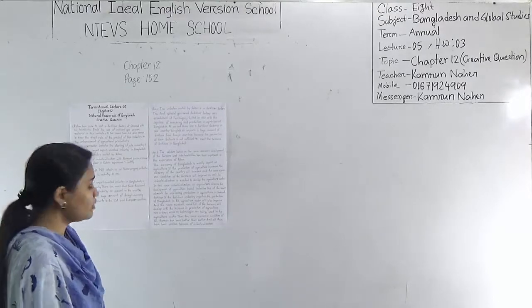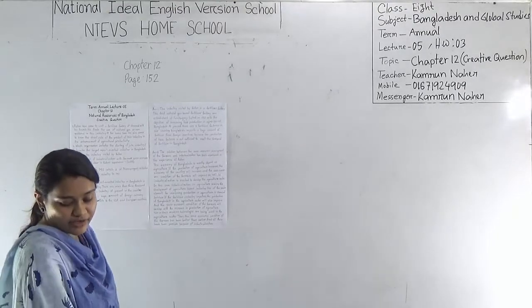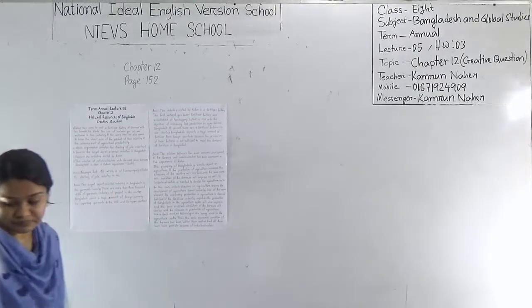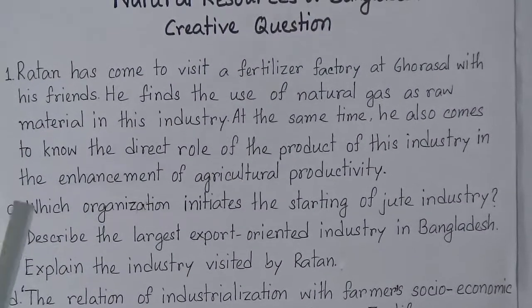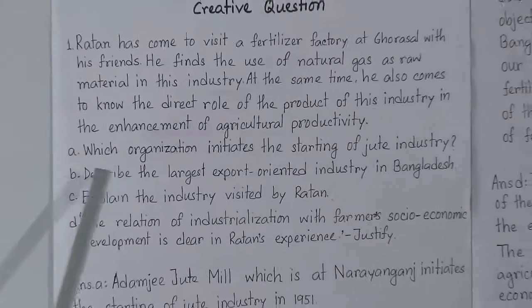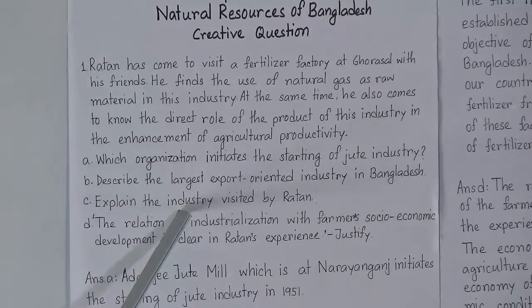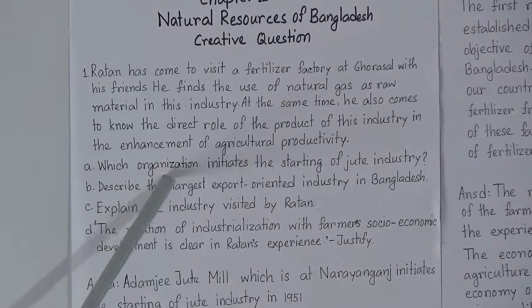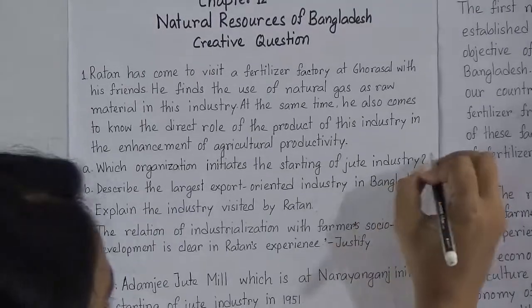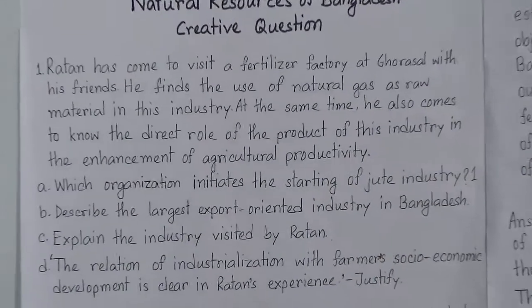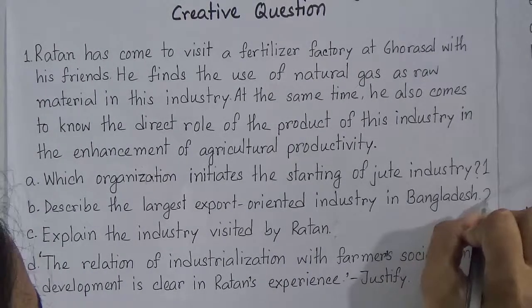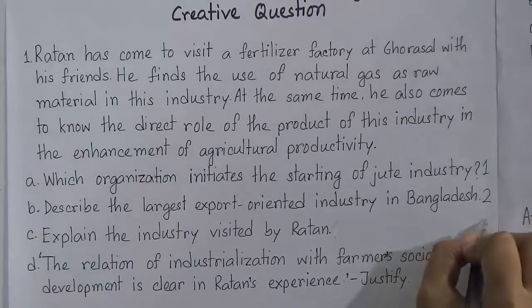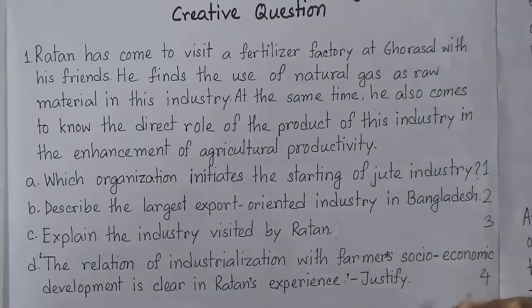Now my dear students, all of you know that in creative question answer there is a stem, and there are four parts, four questions A, B, C and D. Question number A carries 1 mark, question number B will carry 2 marks, question number C will carry 3 marks, and question number D will carry 4 marks.